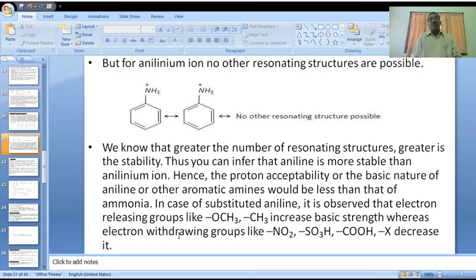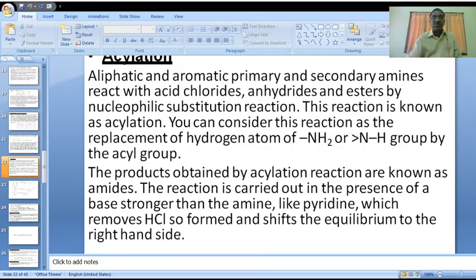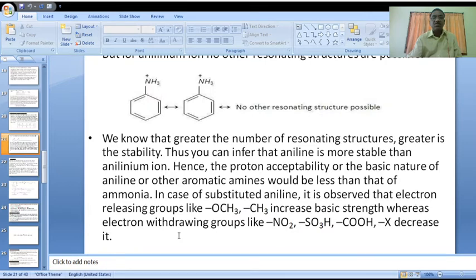But for the anilinium ion, no other resonating structures are possible. Just now we have written all these structures from the electron withdrawing nature. These two other structures, no other resonating structures are possible. We know that the greater the number of resonating structures, the greater is the stability.